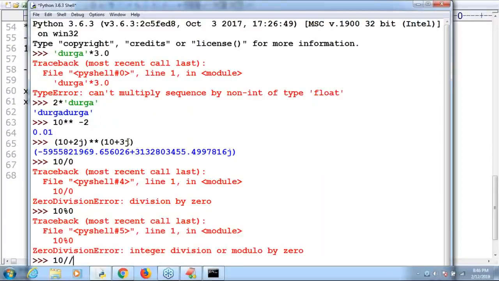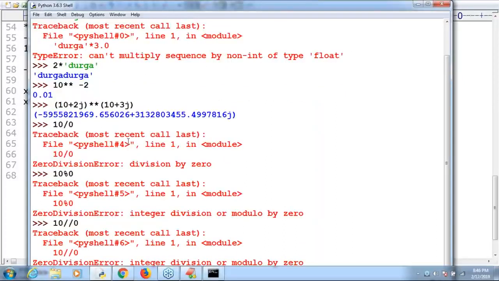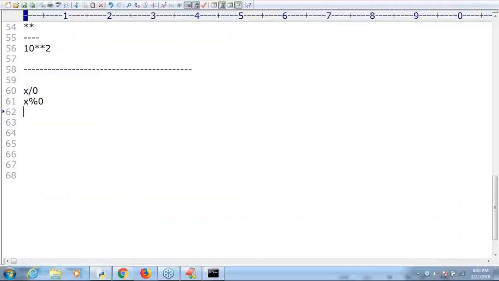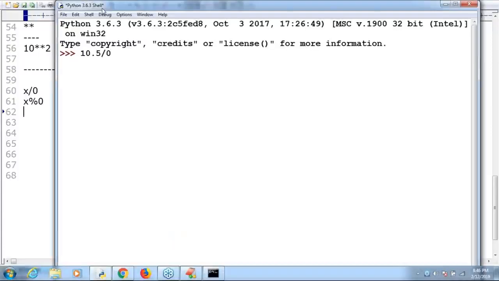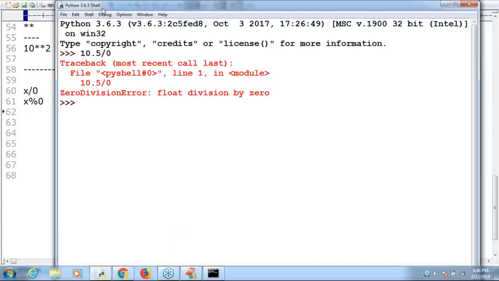Okay, 10 floor division by 0, I'm taking, sir. Still we are going to get the same ZeroDivisionError only. Remember, sir, 10 by any number x. If I take a float value, 10.5 by 0, ZeroDivisionError: float division by 0, integer division by 0. For any number x, division by 0, the result is always ZeroDivisionError, sir.